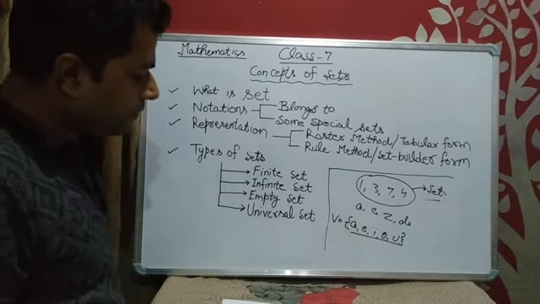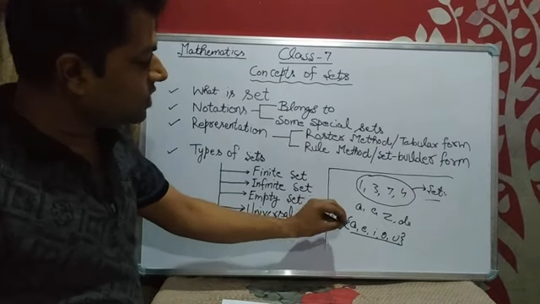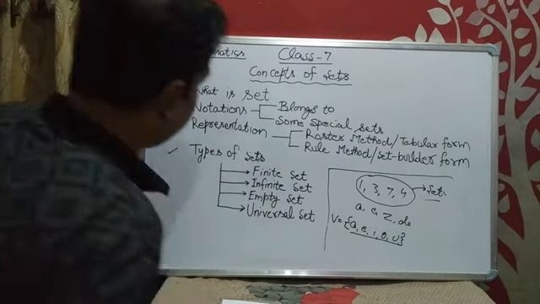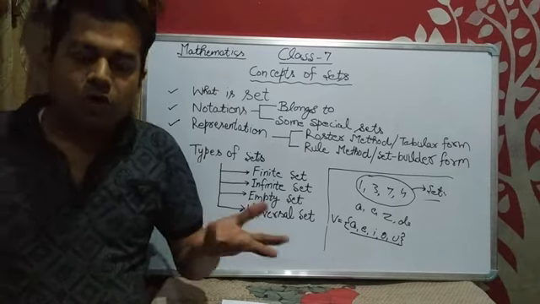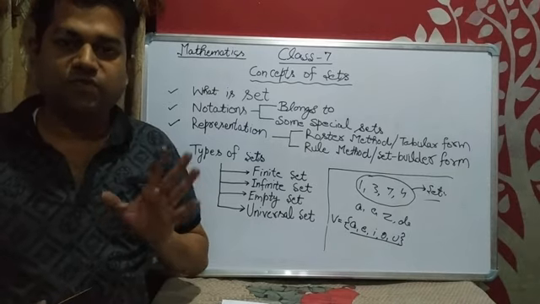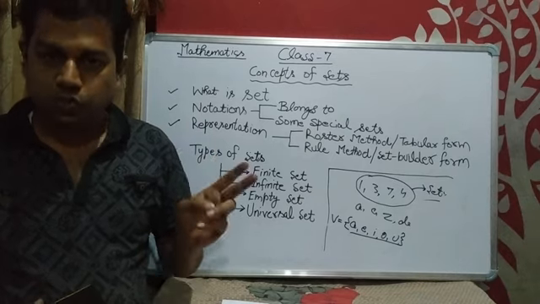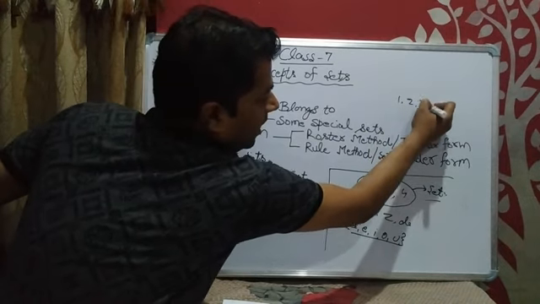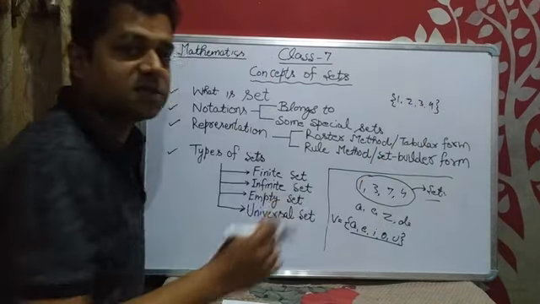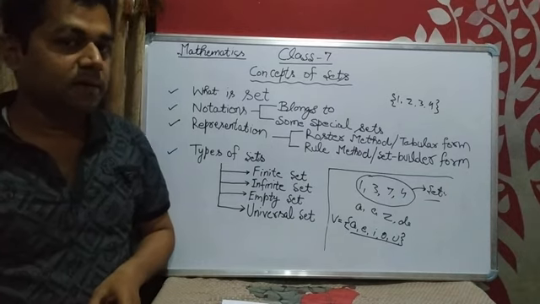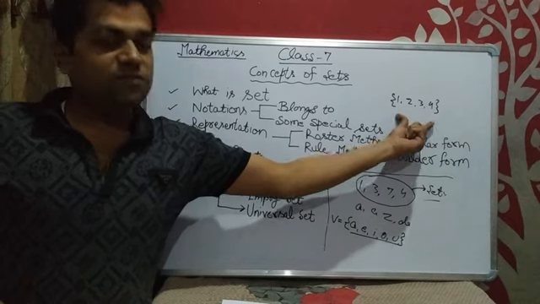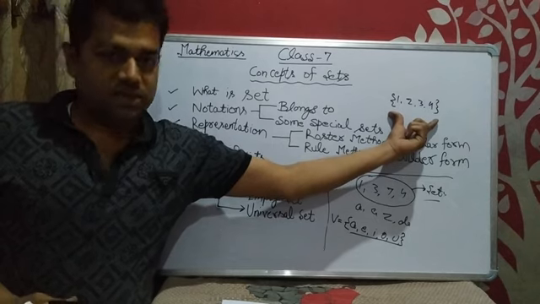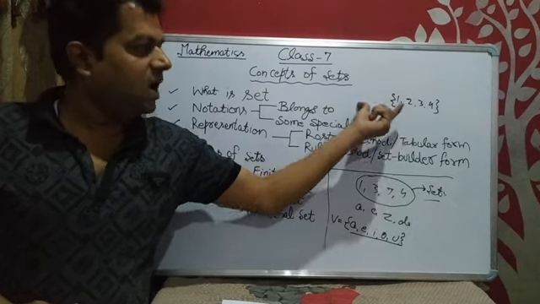So clearly, any collection of objects is not a set. Take the collection of objects given below. We are considering some examples. If we are talking about the first 4 natural numbers, first 4 natural numbers means 1, 2, 3 and 4. So we are considering here 1, 2, 3, 4 and making it a group in curly braces. In a set, remember one thing: all the elements will be grouped in between the curly braces. Only the curly braces represent the set. Then we can give any name to the set.